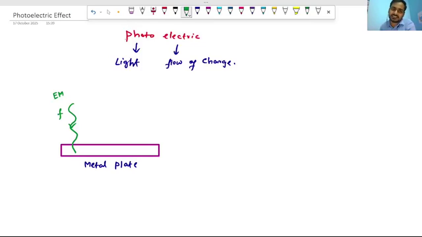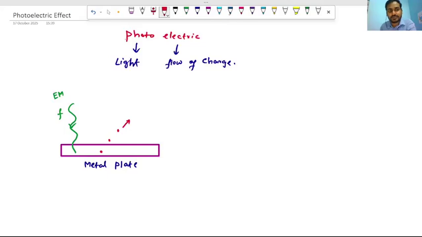So when light or electromagnetic radiation is incident on a metal plate, sometimes electrons are emitted from the metal surface. I repeat, sometimes electrons come out of the metal surface when electromagnetic radiation or light is incident on it. Okay, this is the photoelectric effect. Photo means light is incident and charge is emitted from the metal surface. Now we will analyze what happens inside it.